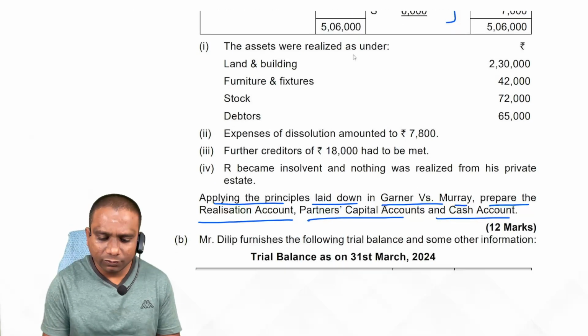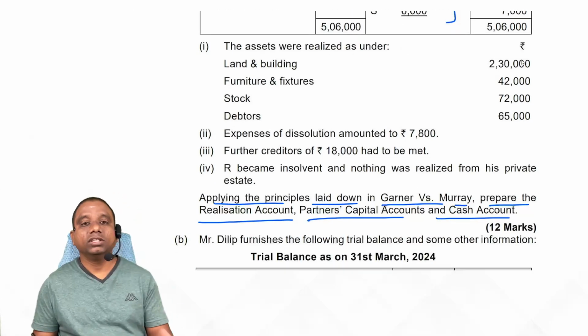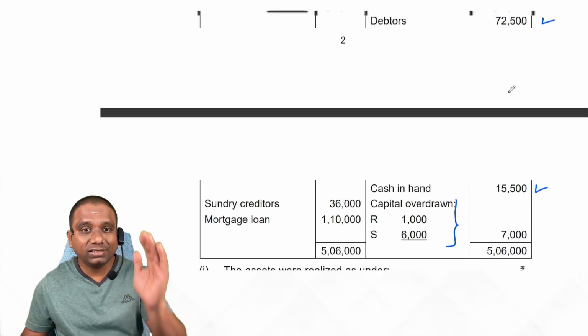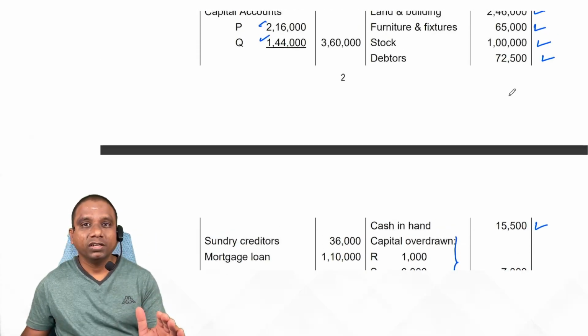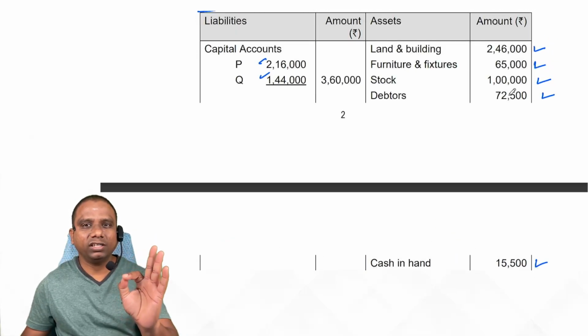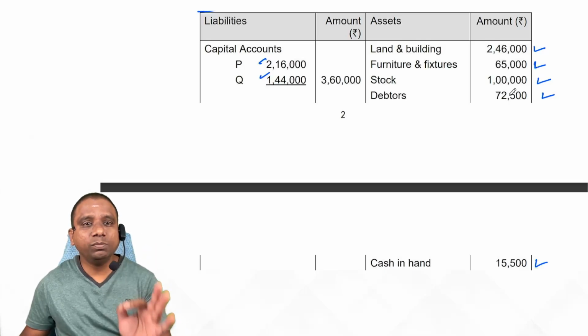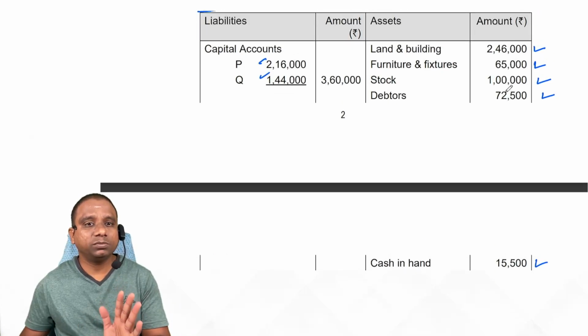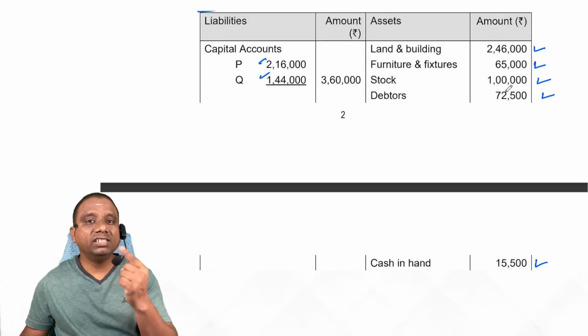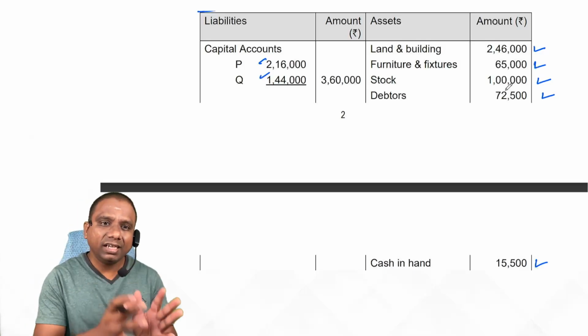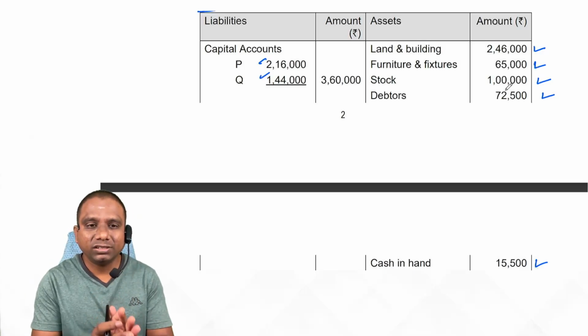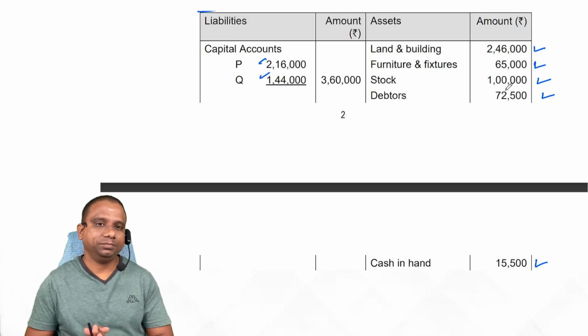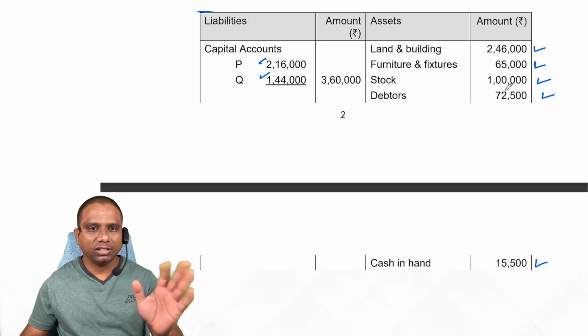Next, realization. The assets were realized as under. So here check whether all assets are realized or not. Here we have four assets: land and building, furniture, stock, debtors. If any particular asset's information is not given, what is your assumption, whether it is realized or not? If it is a tangible asset, assume it is realized at book value. If it is an intangible asset, assume that the intangible asset does not realize anything. Is it clear, students? This is the assumption.